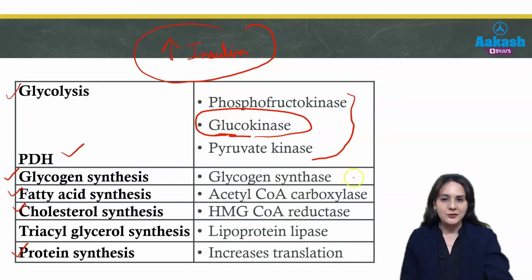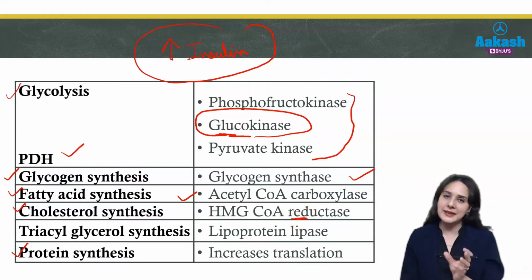Now you know that for glycogen synthesis, the main enzyme is glycogen synthase. It will be activated in presence of food, that is in presence of insulin. So insulin will activate glycogen synthase. Similarly, the fatty acid synthesis enzyme acetyl-CoA carboxylase will be active. Similarly, for cholesterol synthesis, HMG-CoA reductase will be active. Here you should know it is reductase, not synthase. HMG-CoA synthase is for ketone bodies.